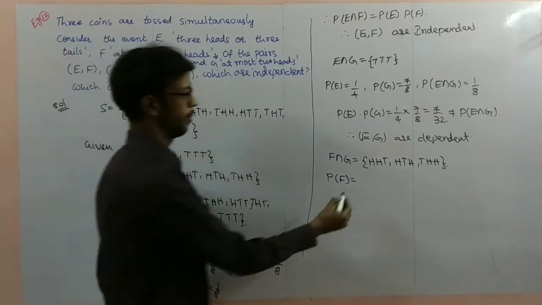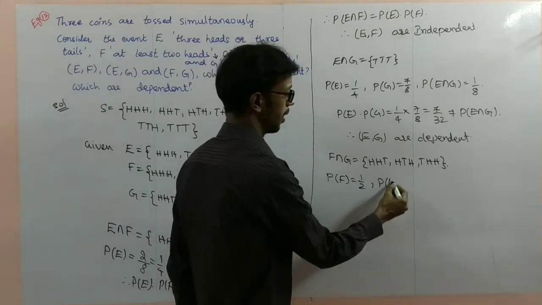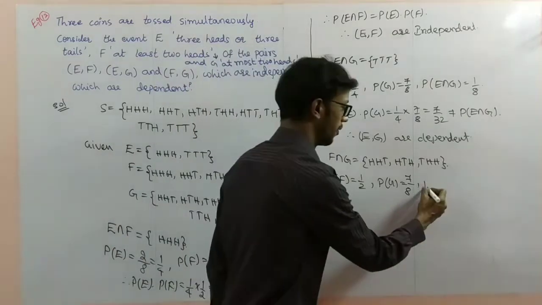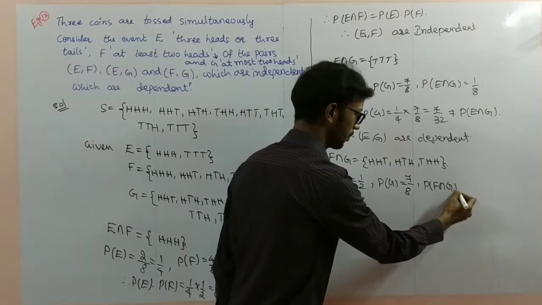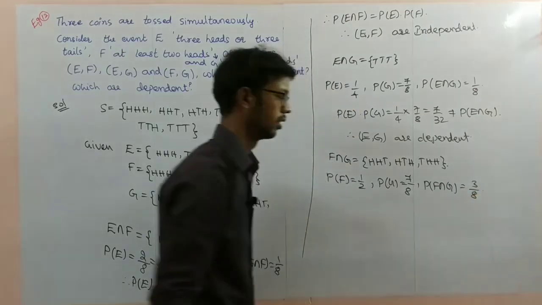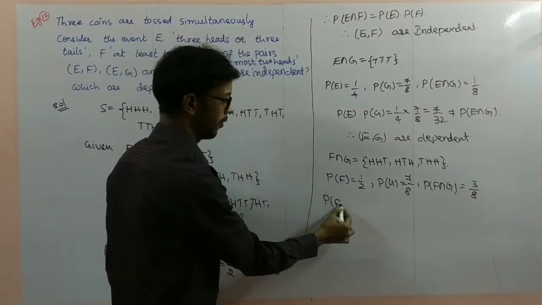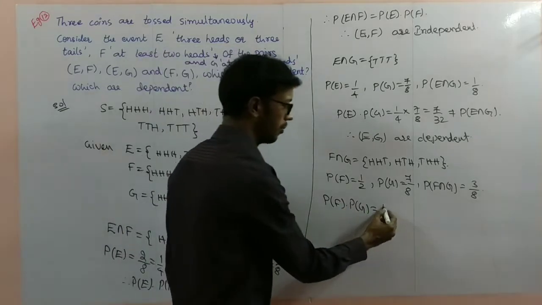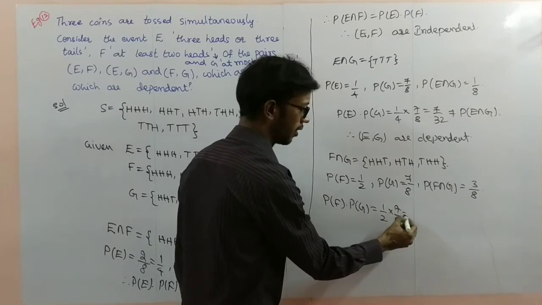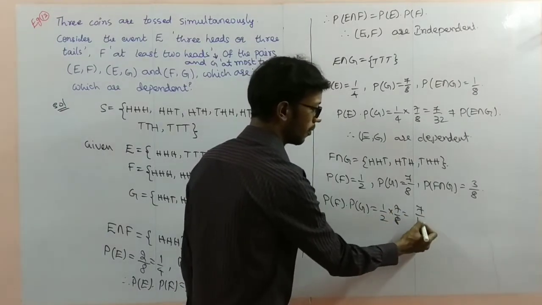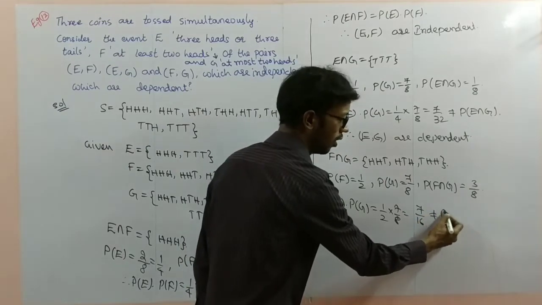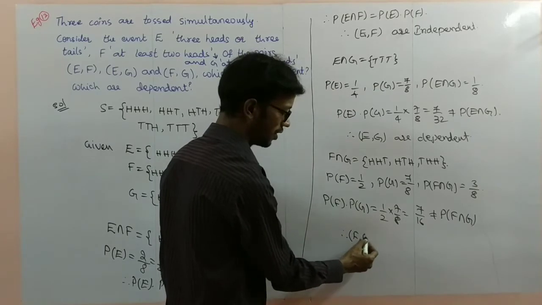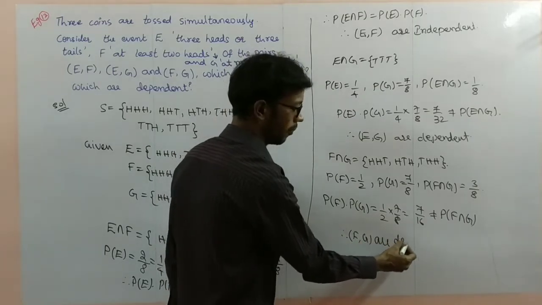Probability of F is 1 by 2, probability of G is 7 by 8, and probability of F intersection G is 3 by 8. Probability of F into probability of G is 1 by 2 into 7 by 8, equal to 7 by 16. This is not equal to probability of F intersection G. Therefore, F comma G are dependent.